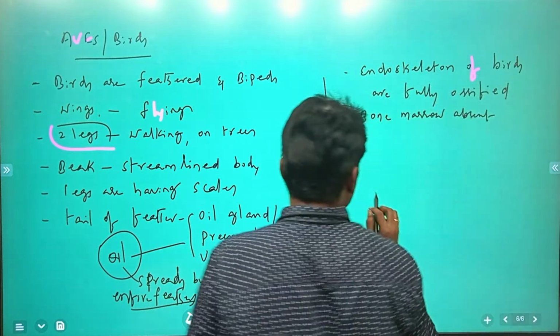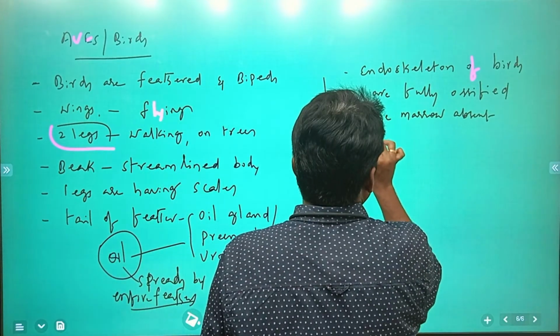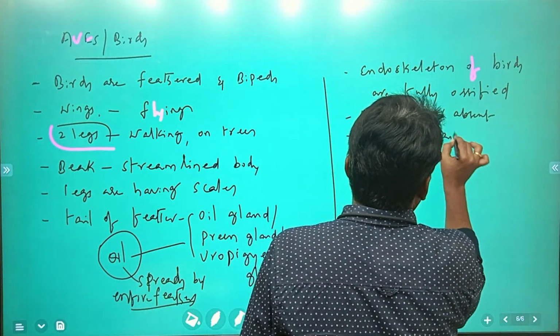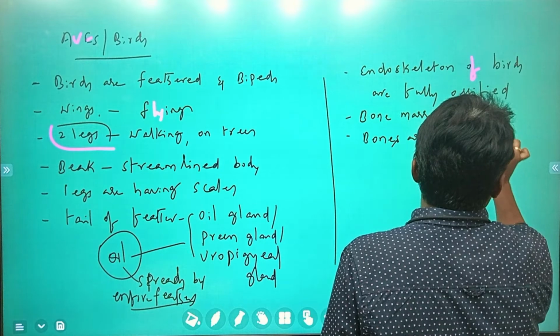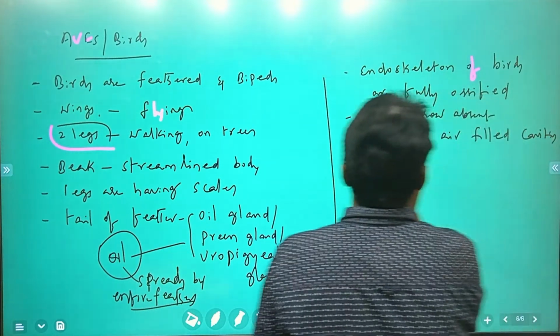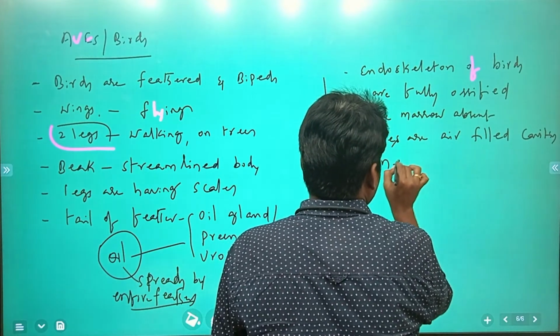These bones have air-filled cavities, so we call them pneumatic bones.